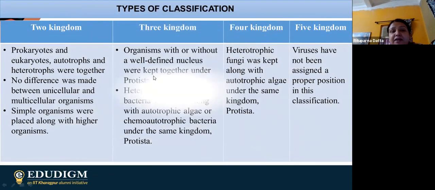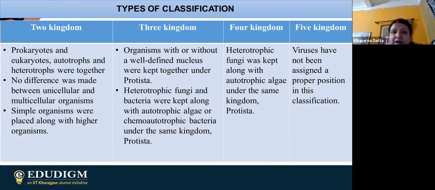And here, basically, we are having the particular basis, whatever we just talked. Like in case of two kingdom, as I said, autotrophic and no locomotion in case of plant, and heterotrophic and locomotion is there in case of animals. Then we are having three kingdom. So in case of three kingdom, what is happening?